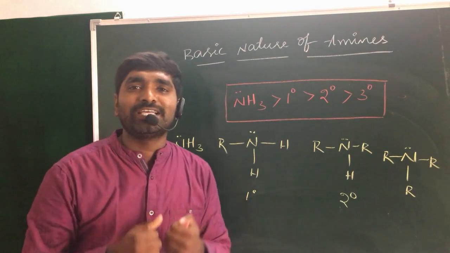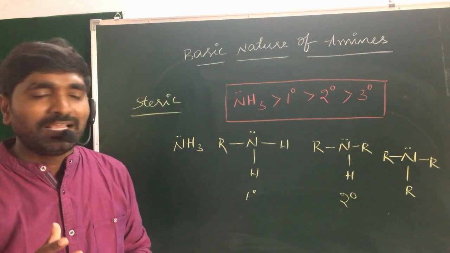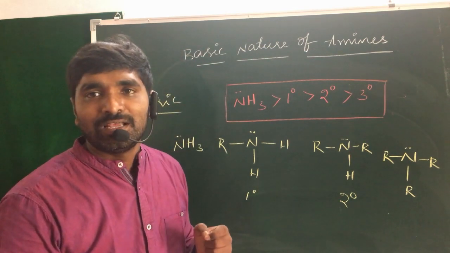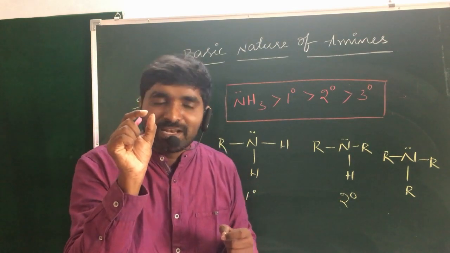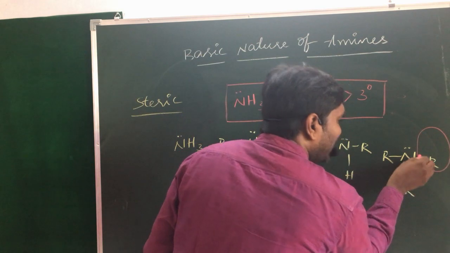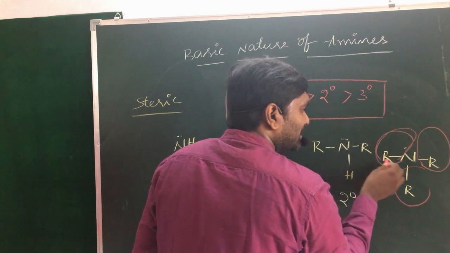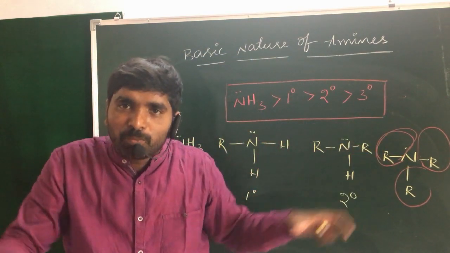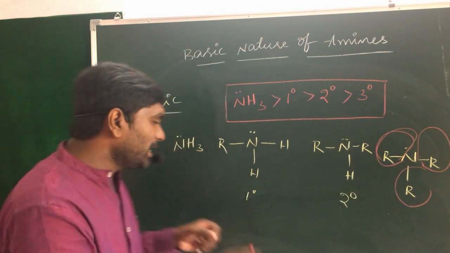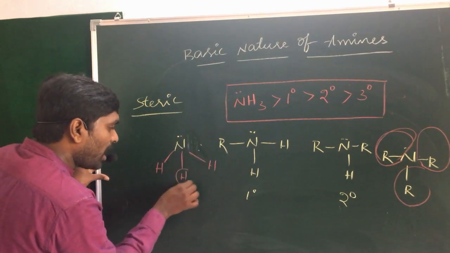Why is ammonia a stronger base when compared with the 3 degree amine? Because according to the steric factor, when you take tertiary amines, hydrogen is a small atom when compared with the alkyl group. Alkyl is a large group when compared with hydrogen. That's why the alkyl groups completely occupy the space on the nitrogen. There is no further space. But in the case of ammonia, the nitrogen is bonded with three small hydrogen atoms.